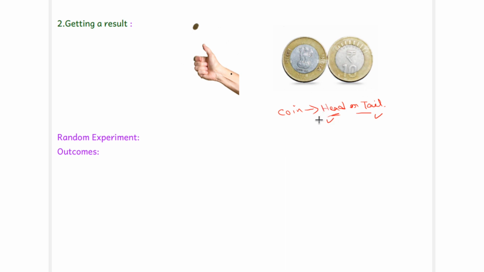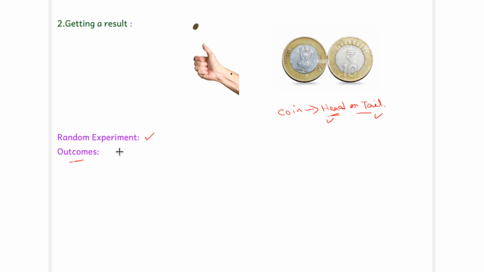So this kind of experiment is called a random experiment. Tossing a coin is an example of a random experiment. One more example we can give is throwing a die, which I will discuss after some time. Now we will speak about the outcomes of this experiment. Here we are tossing a coin which has only two sides, head or tail.